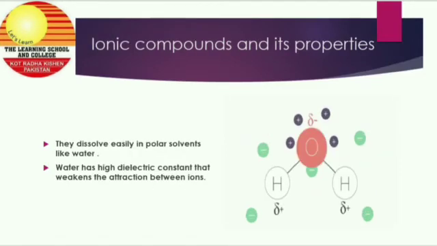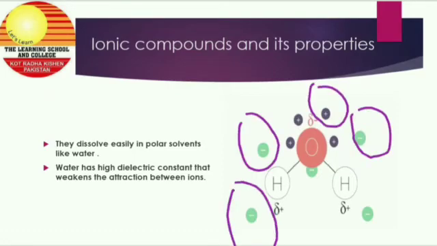They dissolve easily in polar solvents like water, because water is a polar molecule. Ionic compounds have positively and negatively charged ions which move towards oxygen and hydrogen respectively.